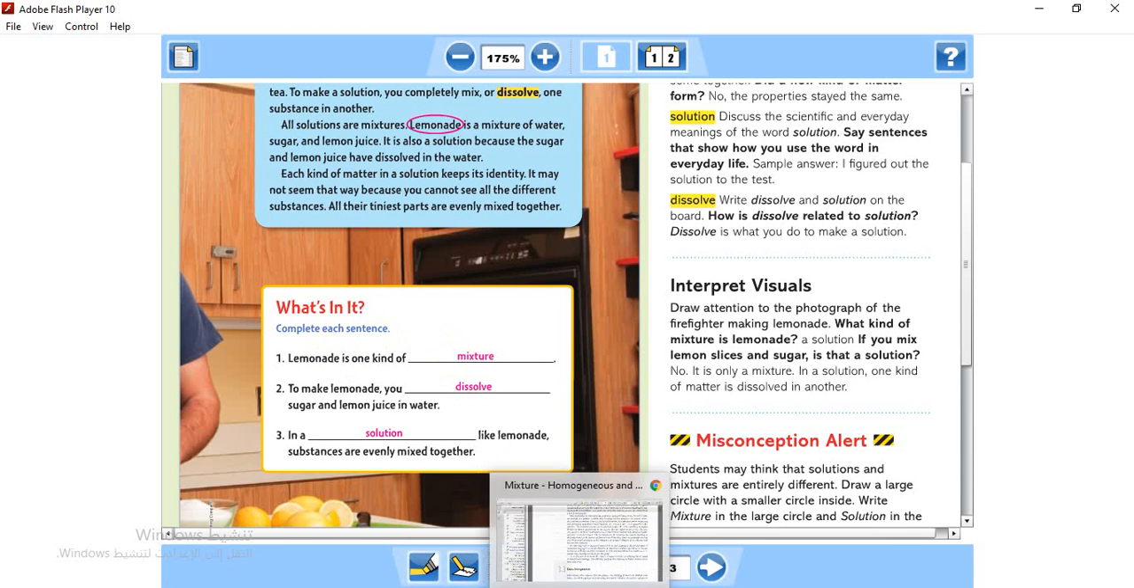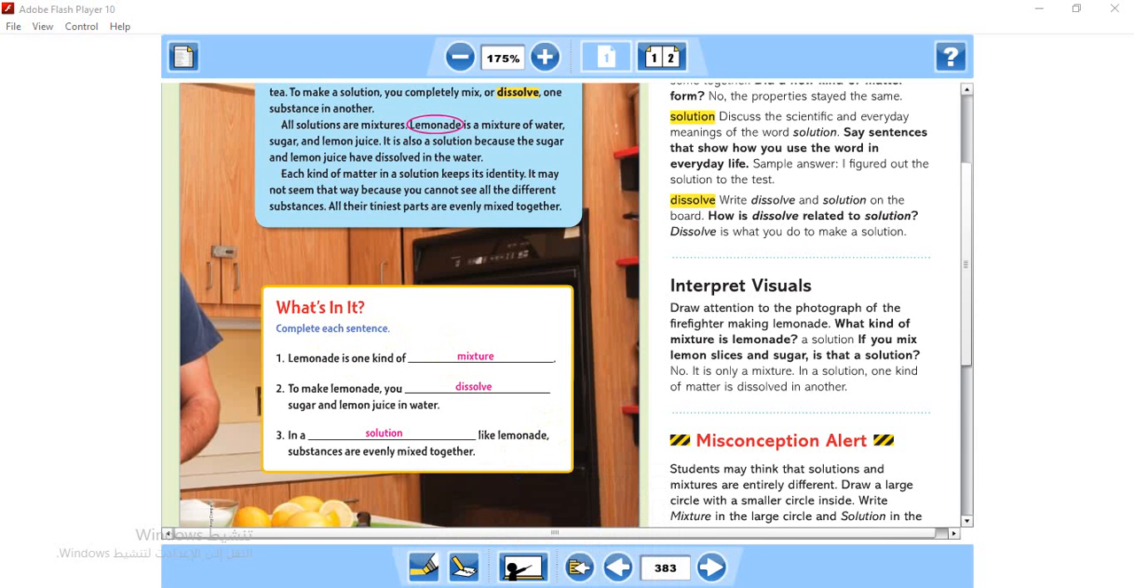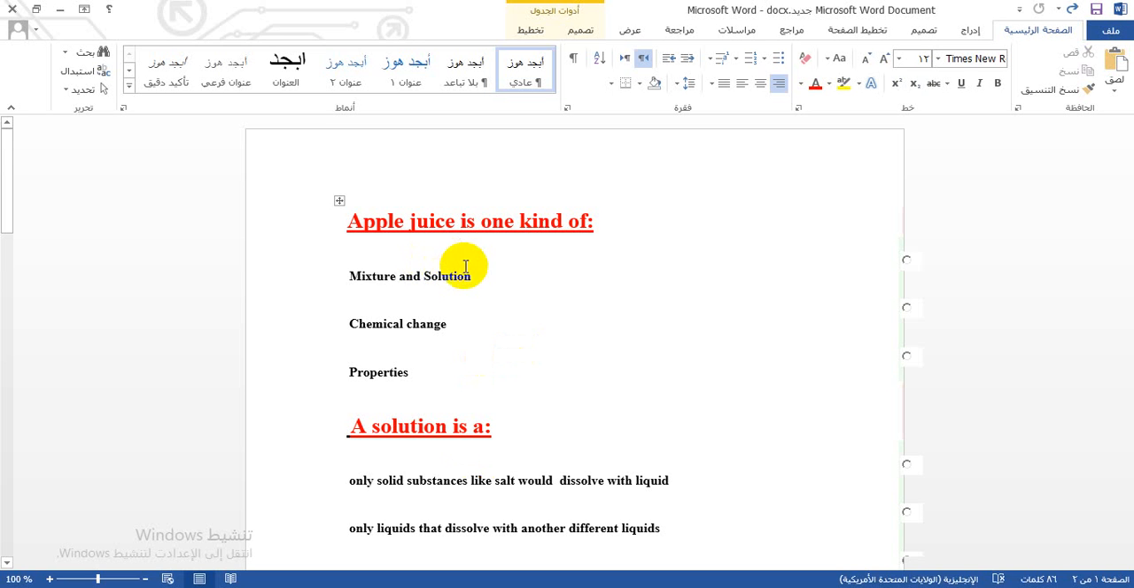Let's start with the first question. The apple juice is one kind of mixture and solution. I told you it's not about chemical change or properties; I'm talking about a mixture or solution. It's a mixture because the particles in the apple juice have kept their identity, and a solution because the particles are evenly mixed, at the molecular level. For that reason we select this one.